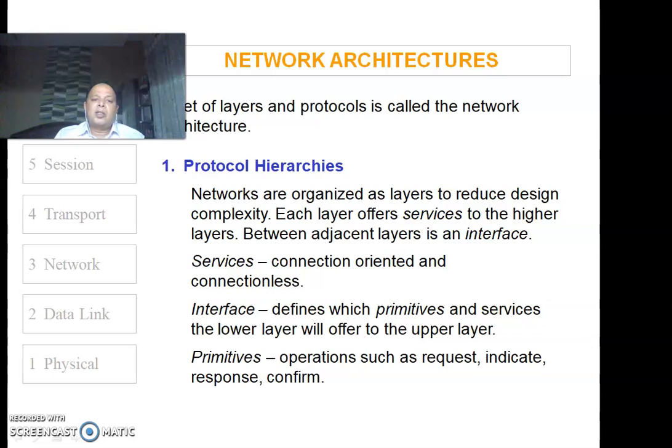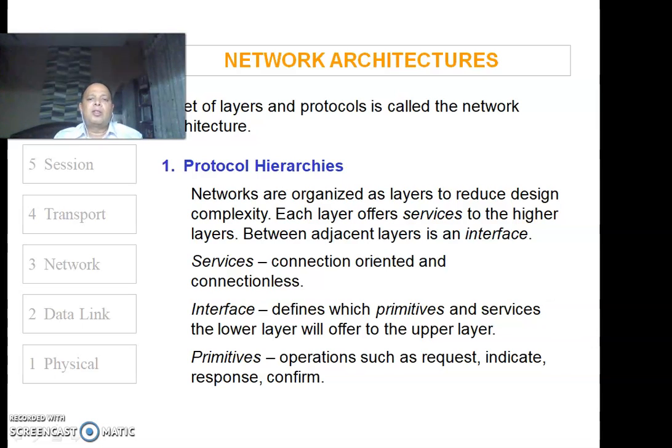Now, we have already discussed what we mean by interface, the interface which exists at the boundary of these layers. This interface defines which primitives and services the lower layer will offer to the upper layer. So what is to be offered to the upper layer, the primitives and services, is defined by the interface. Now, what are the primitives? Primitives are operations such as a request, an indication, a response, or a confirmation.